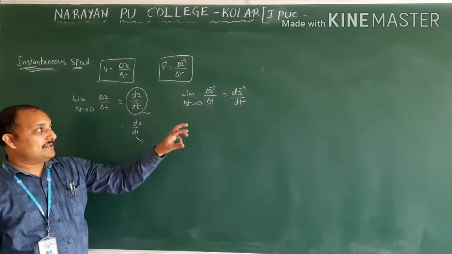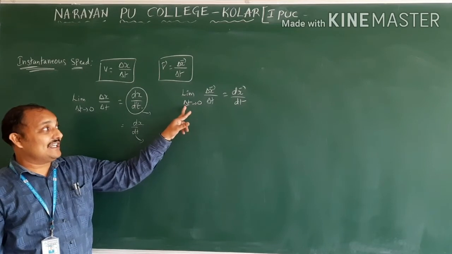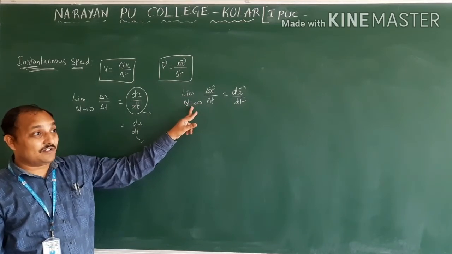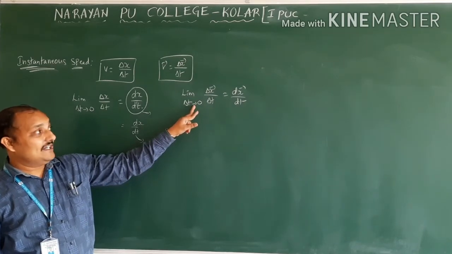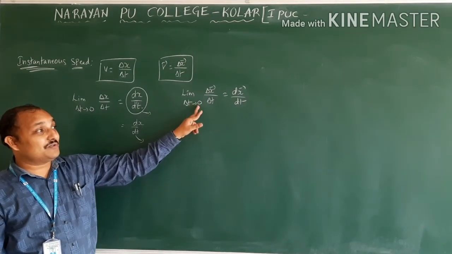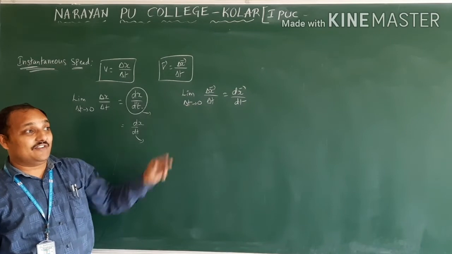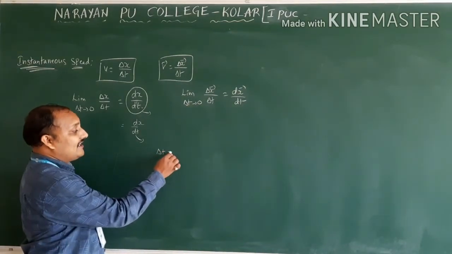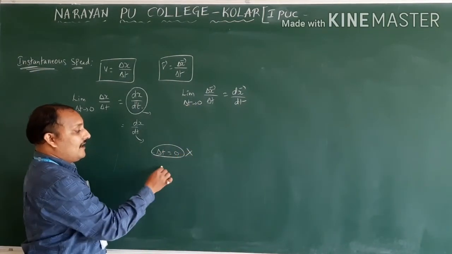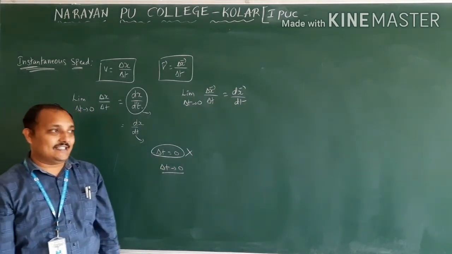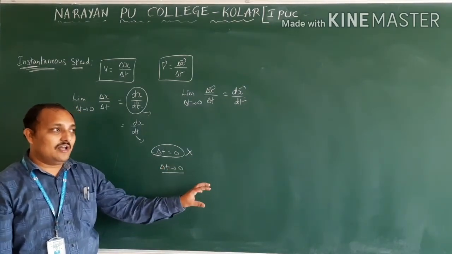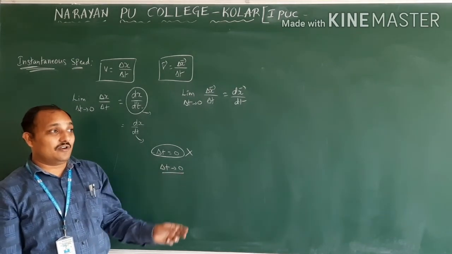Once again I am saying delta t tends to 0, not equal to 0. If it is equal to 0 that is different. Okay, I did it here, tends to 0. What is the difference between tends to 0 and equal to 0? I didn't write here delta t is equal to 0. I wrote here delta t tends to 0, TENDS. Tends to 0 means almost 0 but not 0.